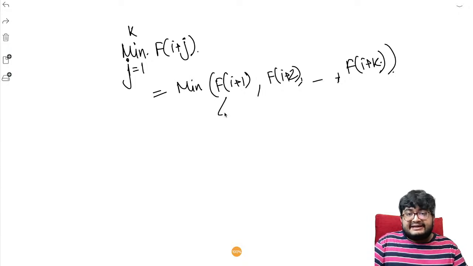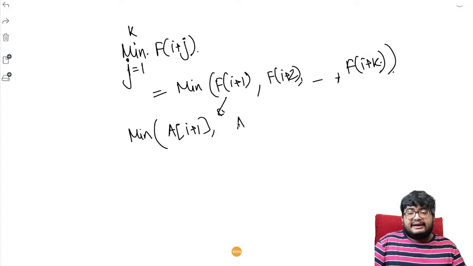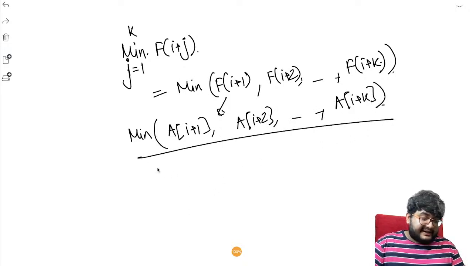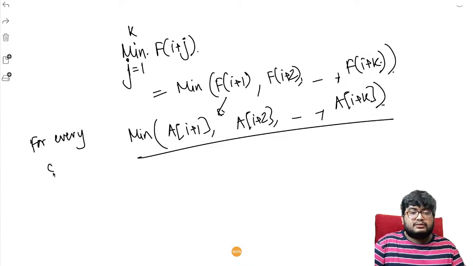Let's say we treat it as an array. So it's similar to this, right? Minimum of a of I plus 1, a of I plus 2, up to a of I plus k. And how do we solve it for every subarray? For every subarray of length k, we are computing the minimum of the window.